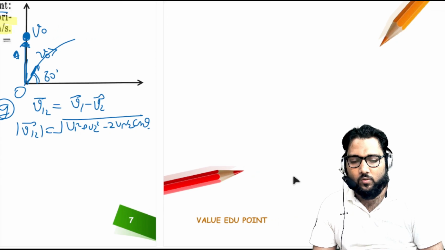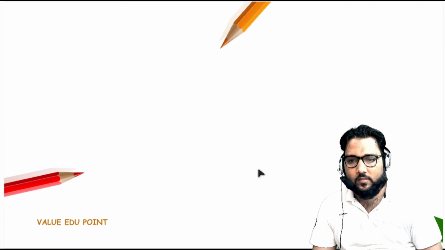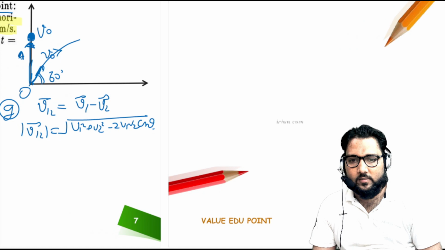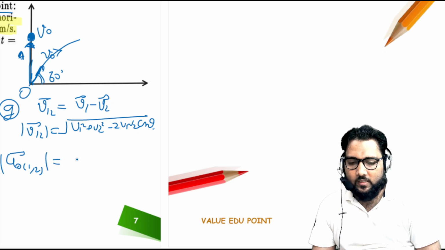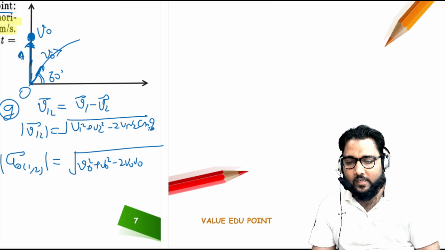Now we can easily calculate. Here u12, the magnitude, where the velocity is the same, is v naught square plus v naught square minus 2 v naught v naught cos theta. Now theta is the angle between these two vectors.